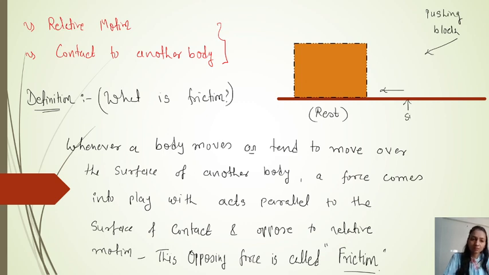We can say this is the surface of the table, right? Because this is the contact between the table and the block. The block applies a force to the table, and the surface of the table applies a force to the block, right? So that is the contact force between them. So if this block is moving in this direction, we can say this is the relative motion.